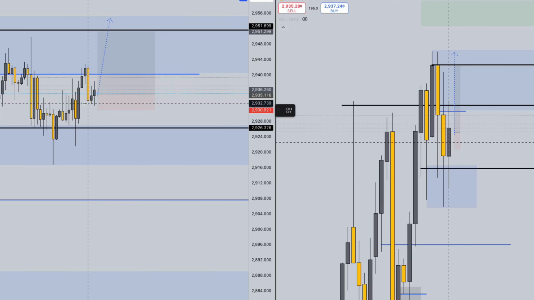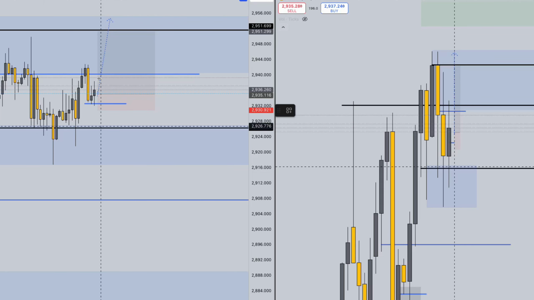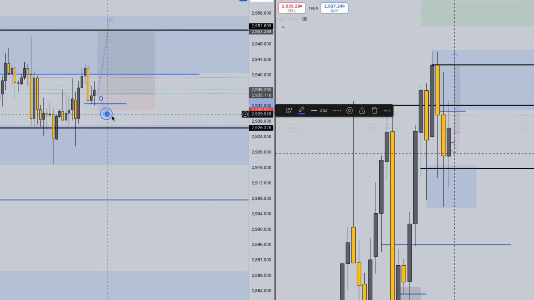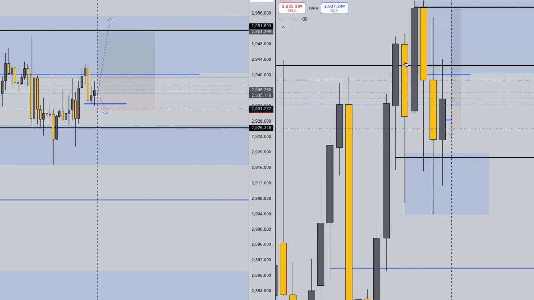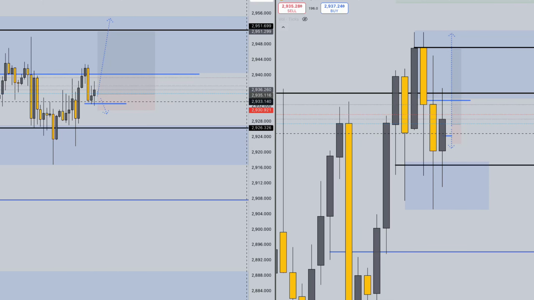If this low right here is broken, 29.32, where this minor support is, and we get a bearish candle that breaks below it, comes down and retests this area at 29.30. On the 12-hour time frame, this would look just like a minor pullback. We'd see it come down and then find some support, and then flip bullish and continue with the overall bullish trend.